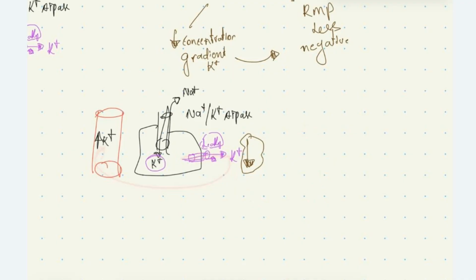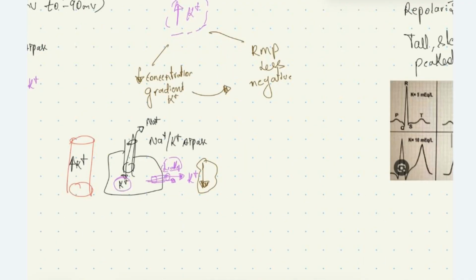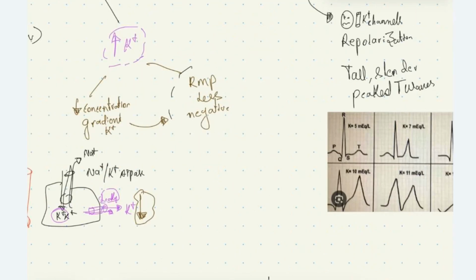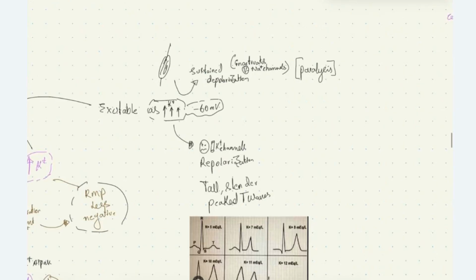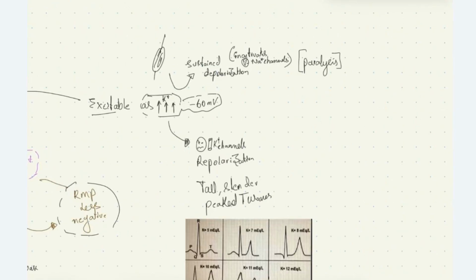This causes the resting membrane potential to be less negative, because there is more and more potassium being accumulated inside the cell, secondary to the reduced concentration gradient. Due to this less negative resting membrane potential, initially there will be increased excitability of the cells due to increased positive ions inside the cell.